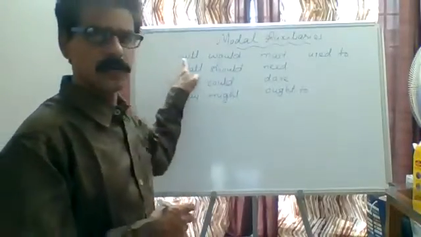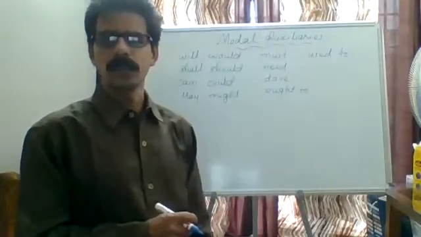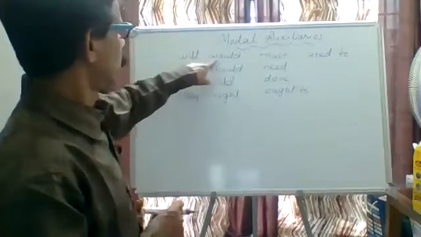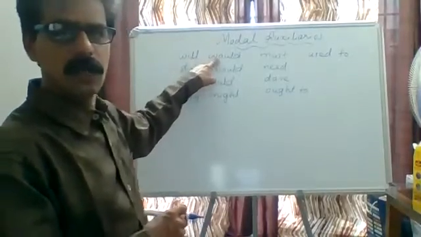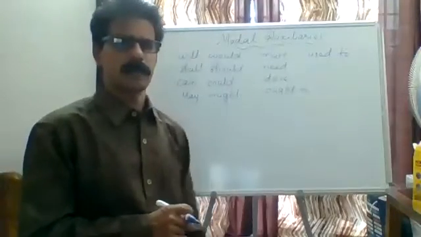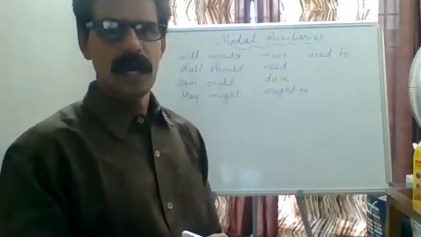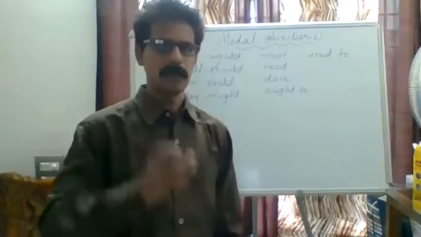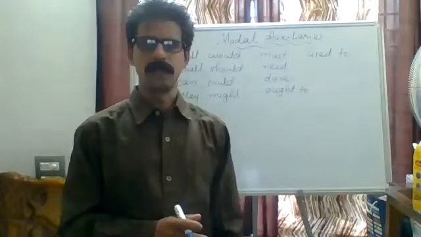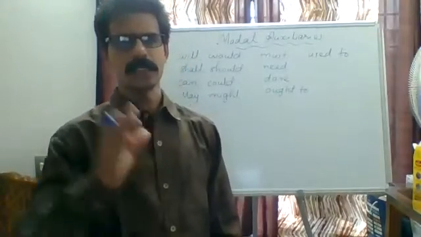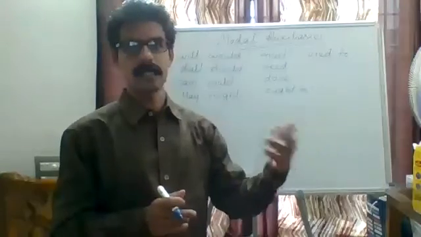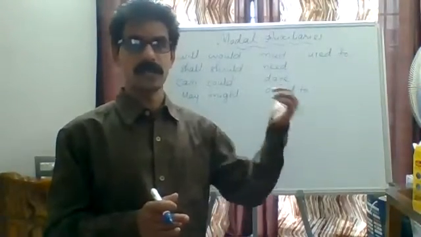Will is used for future actions, for future activities only. For example, for the futurity purpose, I will help you. I will do this work, means compulsorily I do this work. We will meet next week. This will shows futurity, to expect the future. Or sometimes we can say surety, certainty purpose, also we can use will.